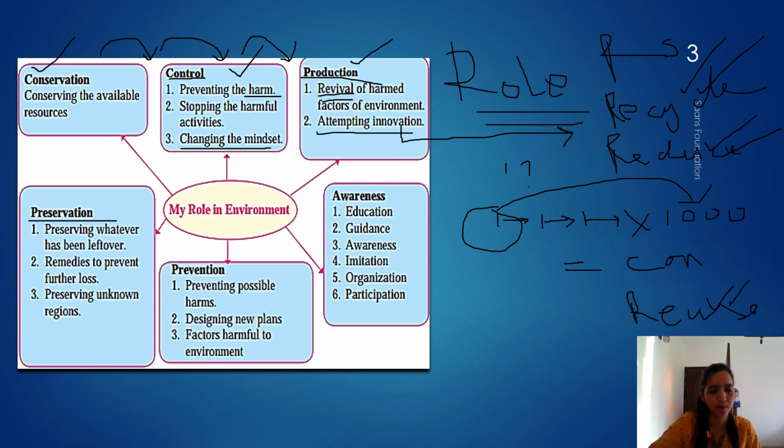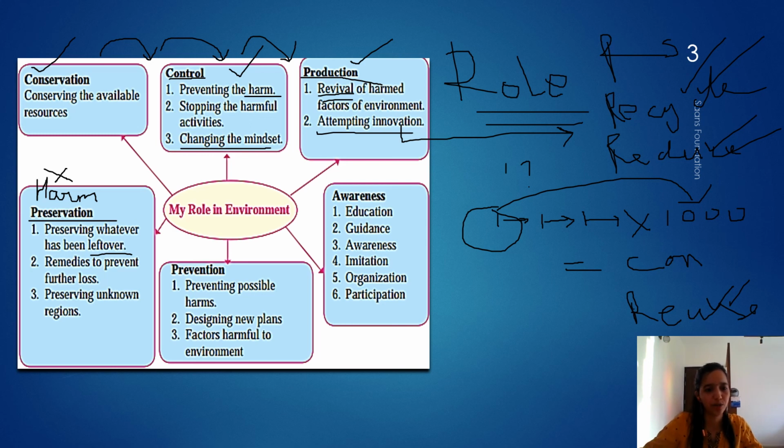Then we talk of preservation. Preservation is nothing but taking care. Preserving means avoiding any harm. Conservation was taking care. This is to avoid the harm that we cause to nature; we should not harm the environment. This is called preserving. Preserving whatever has been left over. Whatever we have destroyed, we've destroyed, but whatever is left over, we need to take care of it. We have to not harm it.